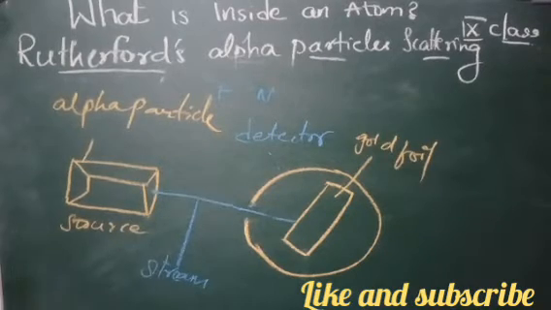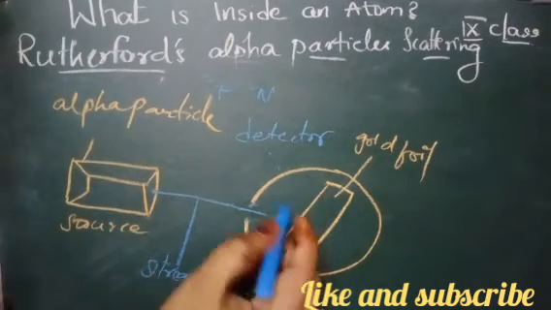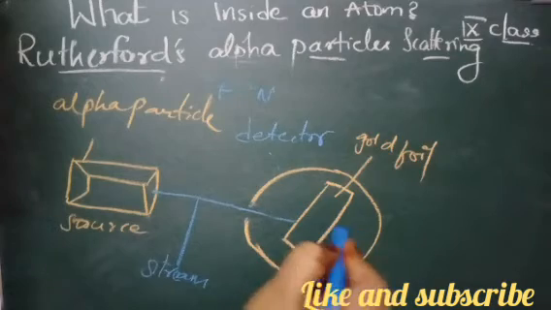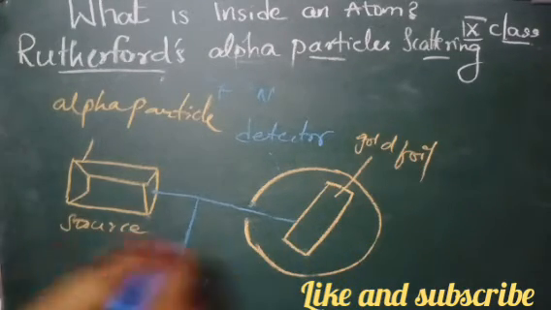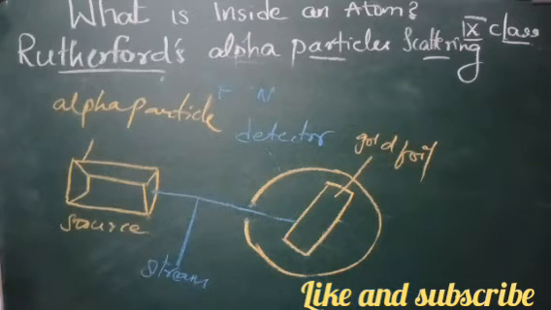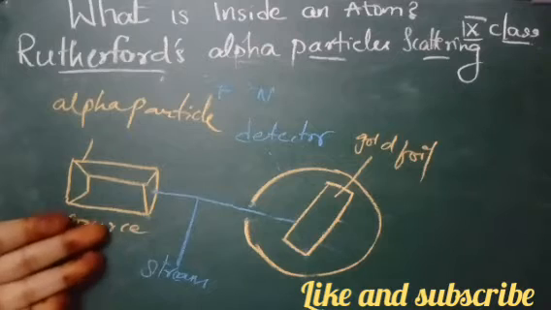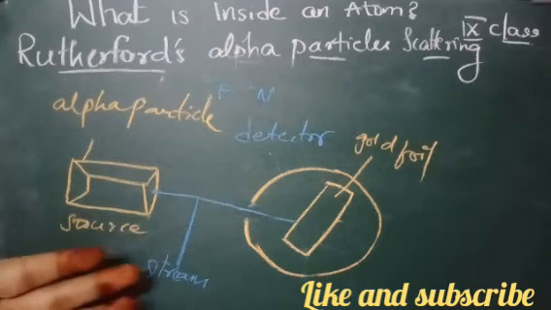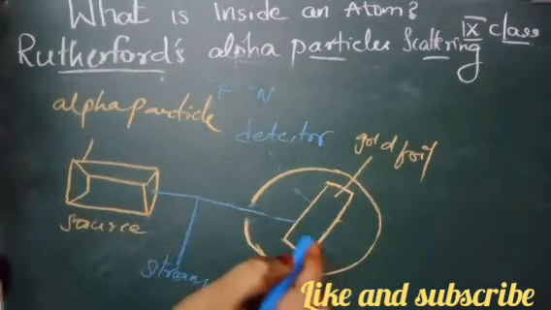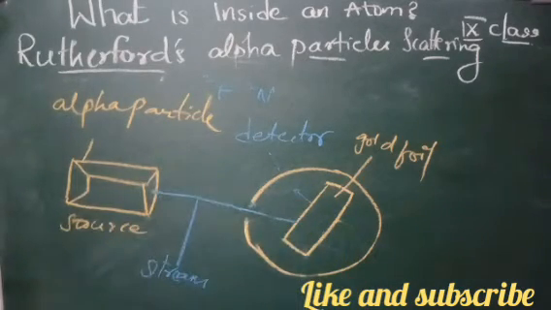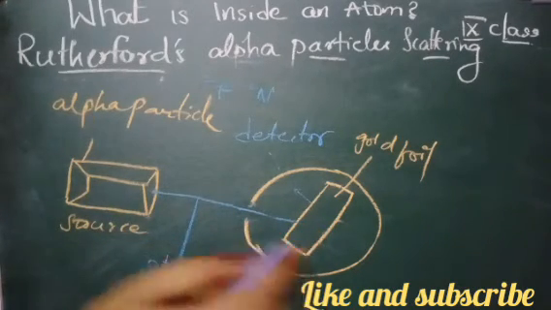But actually what happened was that the alpha particles passed through the atom without any deflection. They did not deflect back, but passed through the gold foil. Some particles deflected at only a small angle.